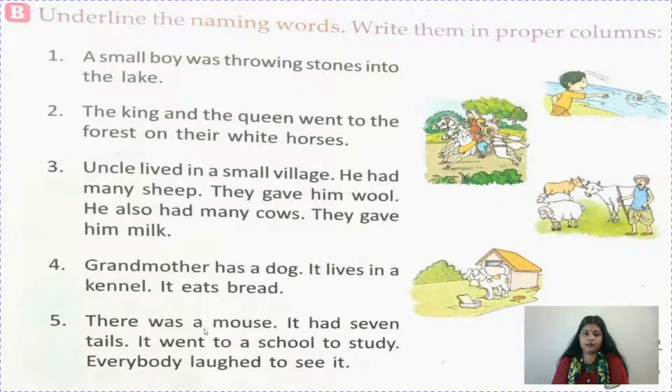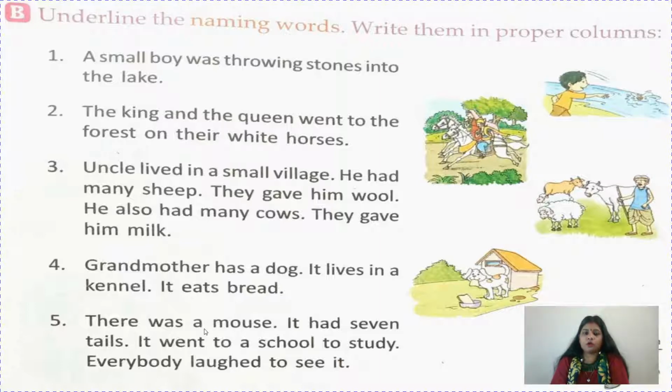So what will happen? If you have not understood till now, you will understand it now. Underline the naming words, write them in proper column. So we have a column on the next page, children. But first let us underline the naming words here.